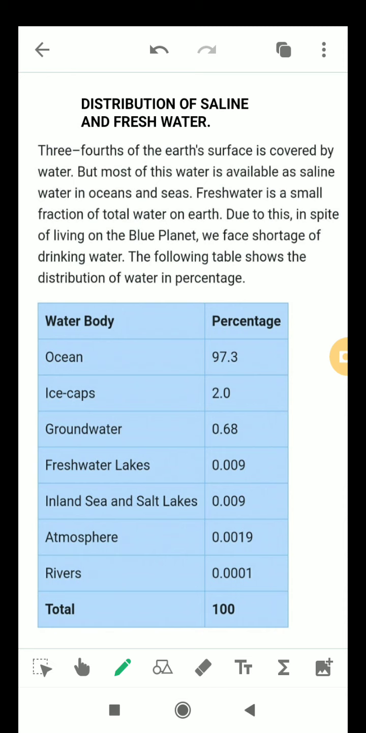And students, do you know when World Water Day is celebrated? So World Water Day is celebrated on 22nd March. It is celebrated all over the world.